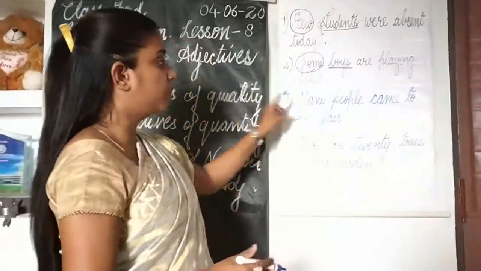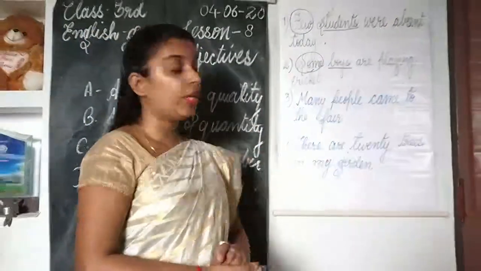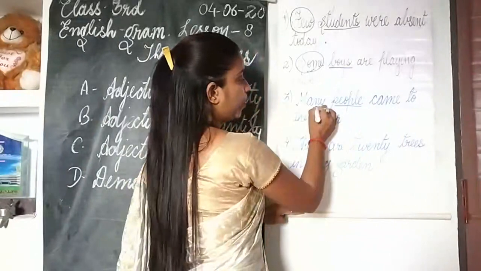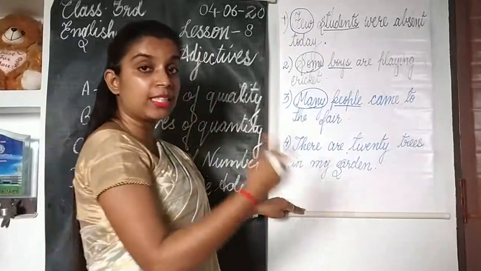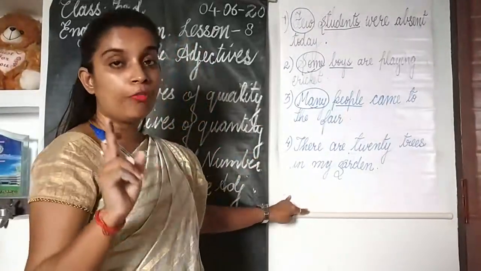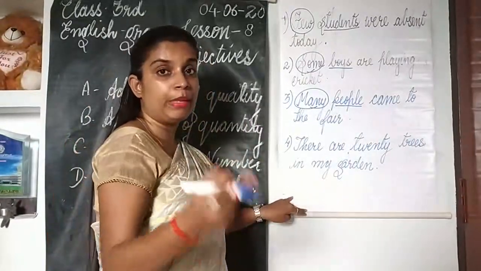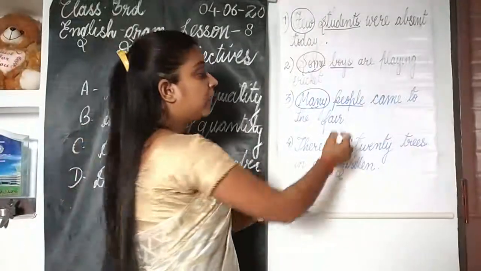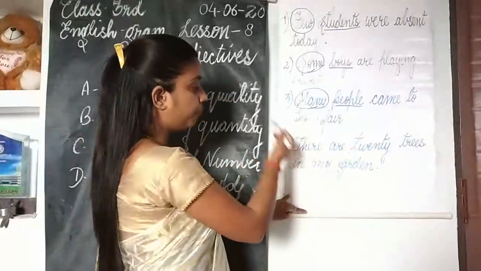Now the third sentence. Many people came to the fair. Now here again, we can count people in number. And the word many is qualifying people, adding something to the meaning of people. So the word many here is an adjective of number. Why? Because we can count these people. Many people, 10 people, 20 people, 50 people, 200 people, 500 people. So this many is an adjective of number.